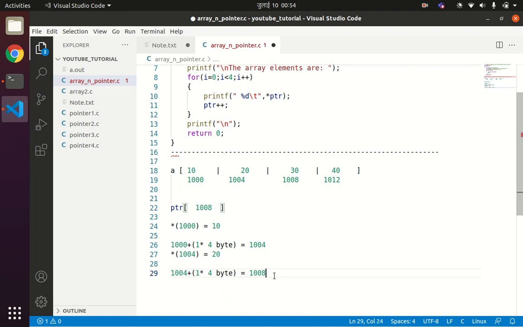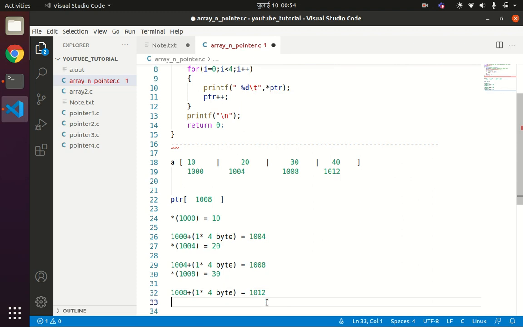So again *ptr will print star of 1008. And what is the value stored at location 1008? It is 30. So we have printed 10, 20, and now 30. Now after ptr++, again this will happen. The address will be incremented by 1, meaning 1008 plus 1 into 4 bytes will be 1012.